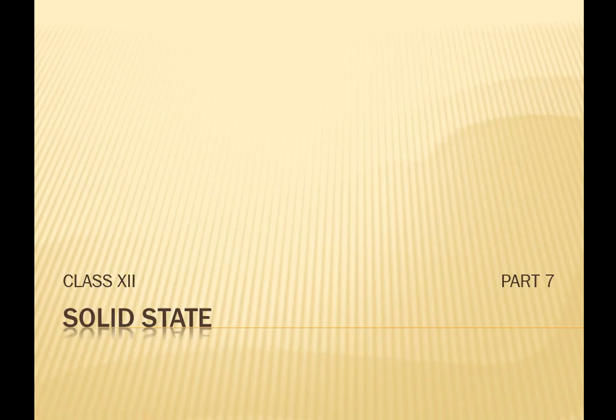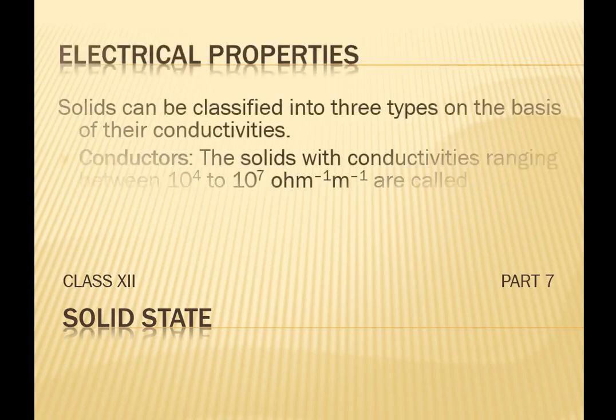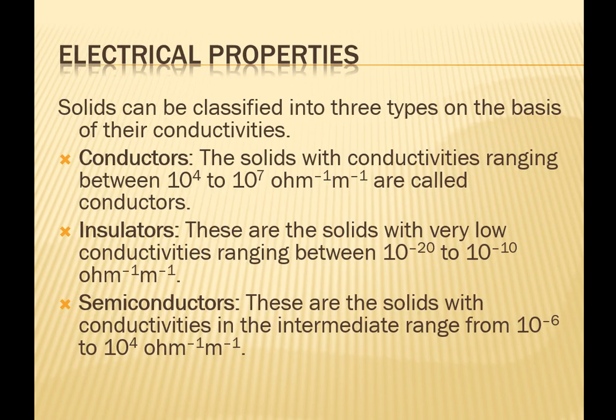Let us start with the next part of the solid state, that is electrical properties of the solids. On the basis of electrical properties, solids can be divided into three categories: conductors, insulators, and semiconductors.